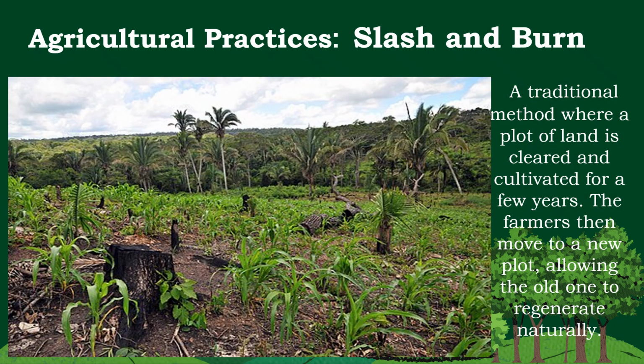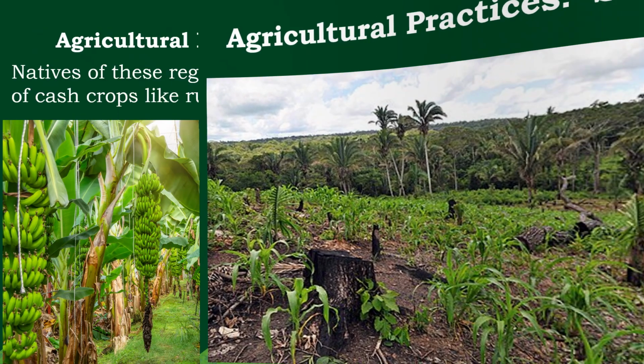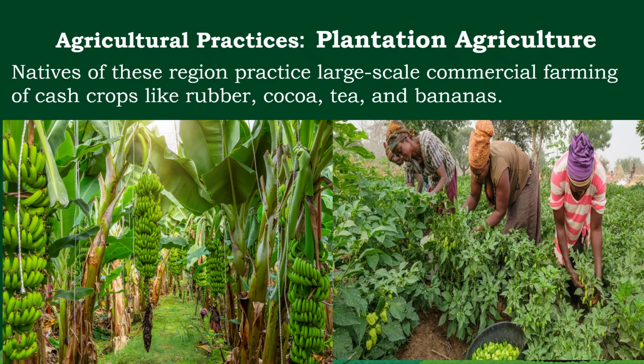Slash and burn is a traditional method of agriculture where a plot of land is cleared and cultivated for a few years. The farmers then move to a new plot, allowing the old one to regenerate naturally. Natives of these regions practice large-scale commercial farming of cash crops like rubber, cocoa, tea, and bananas.